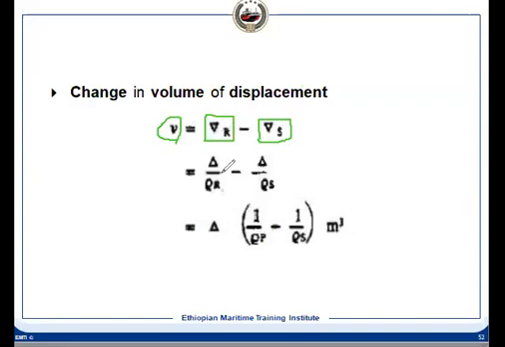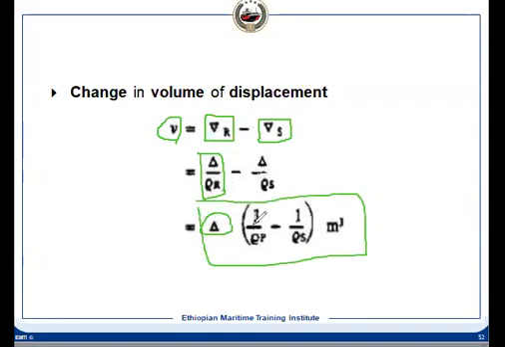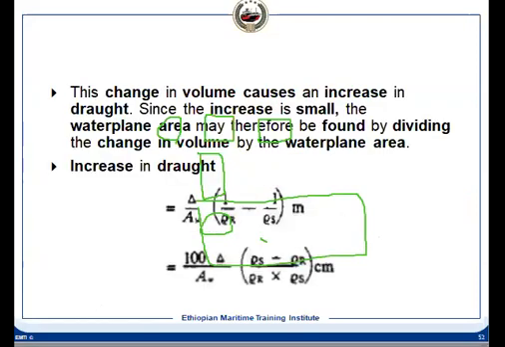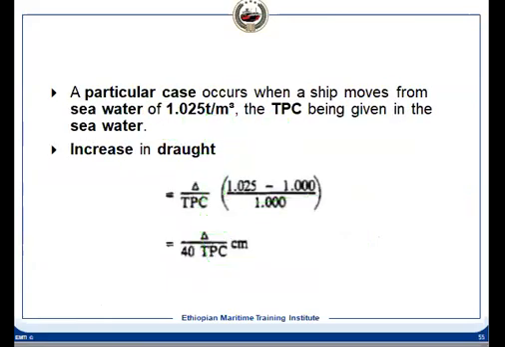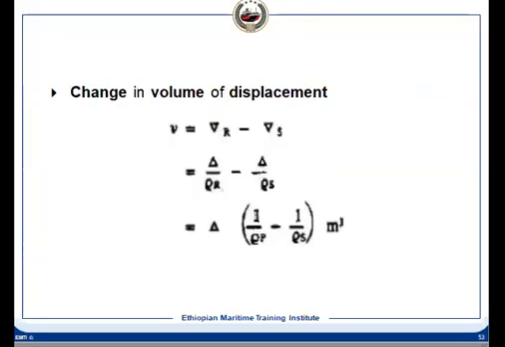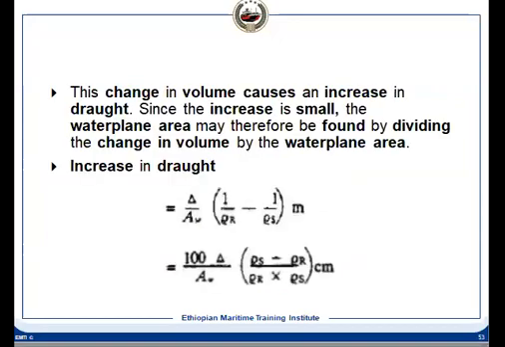So we can replace these two values in terms of delta and rho. That's what is done. Then delta is constant, it is common, and we can establish this equation: 1 by rho R minus 1 by rho S. So we have derived this.